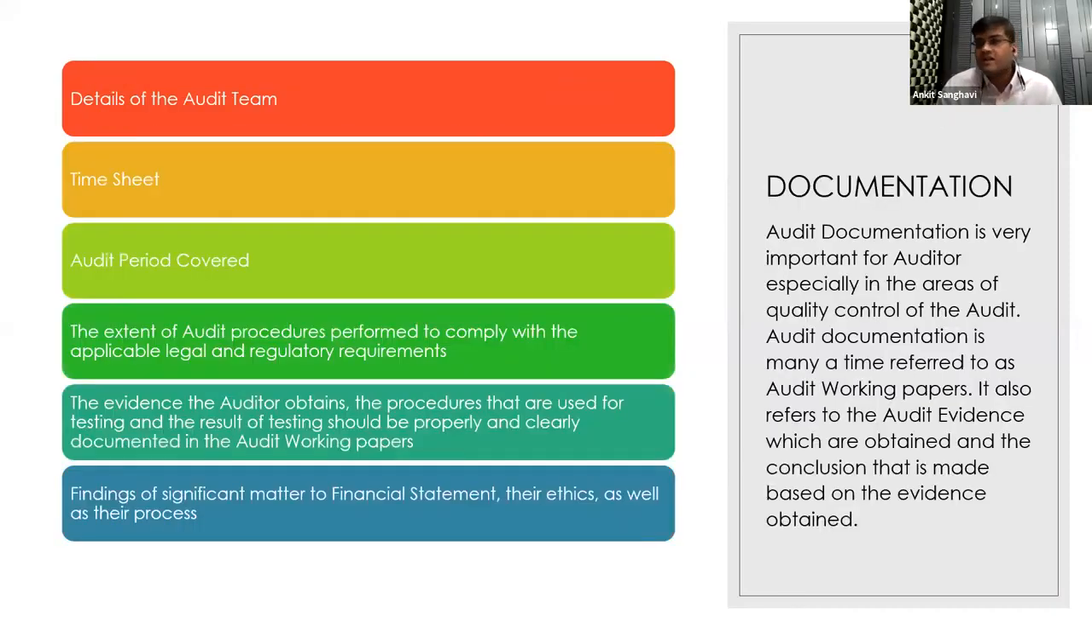What is the documentation that is required? One, we need to define the details of the audit team. There should be a proper timesheet present. The audit period that we are covering should be properly mentioned. The extent of audit procedures we are following, the evidence that is obtained, the procedures that are used for testing those. What are the sampling techniques that we are deciding on? How are the techniques being determined? How are we choosing which sampling techniques? These are some of the parts of an audit working paper, as it is also called.